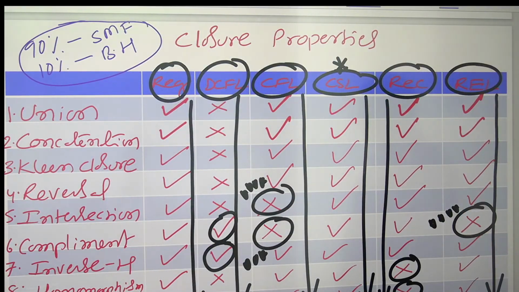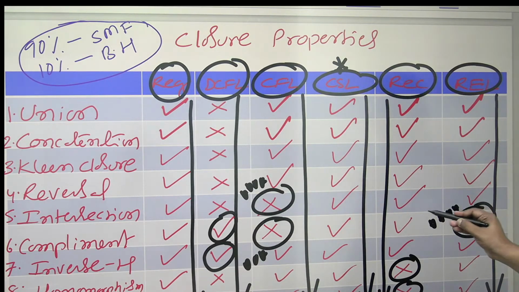The things I marked with a star are very, very important. CFL, two things not closed: intersection and complementation. REL, one thing is not closed: complementation. Next, REC and CSL are mostly not needed, but one thing I want to say.